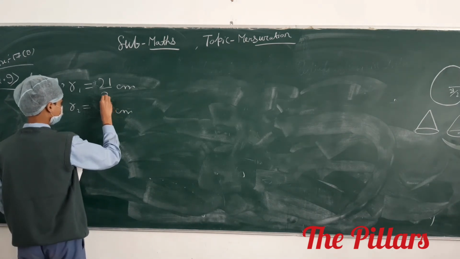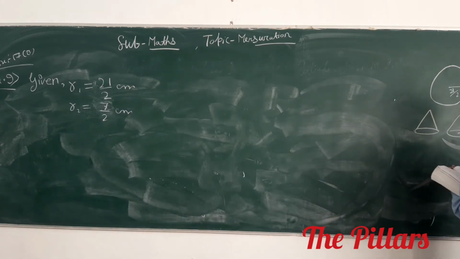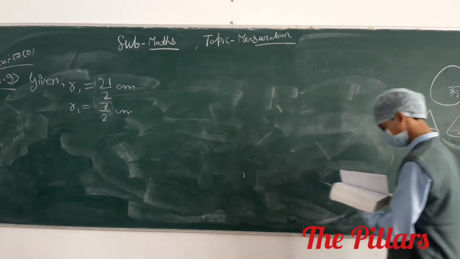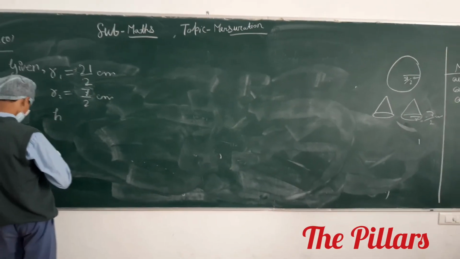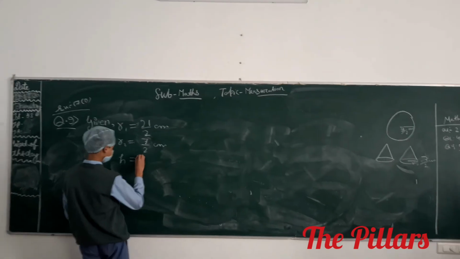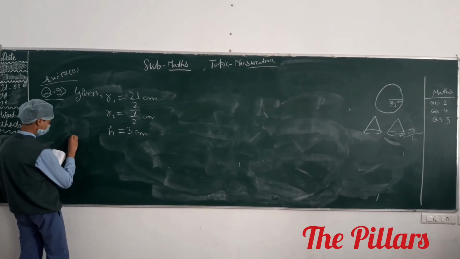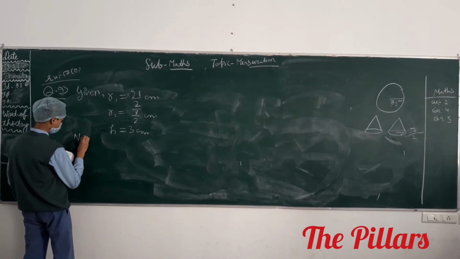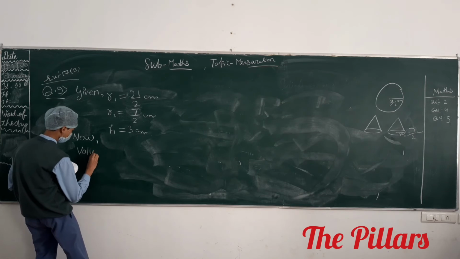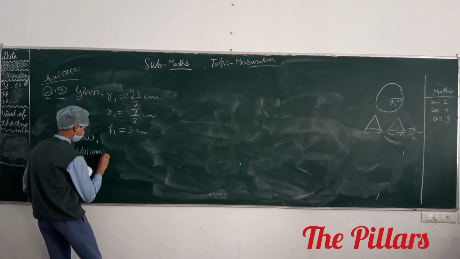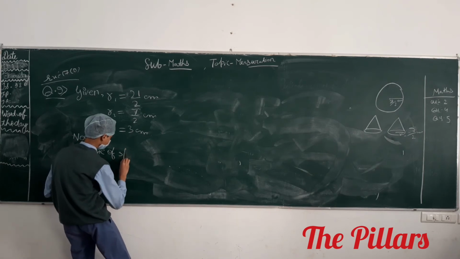What is given? Sphere given. And by this sphere we want to make a number of cones. Cone radius and height is given. So first you calculate the total volume of the sphere and divide by the volume of one cone. Total volume of sphere divided by volume of one cone. Then you get how many numbers of cones we have.